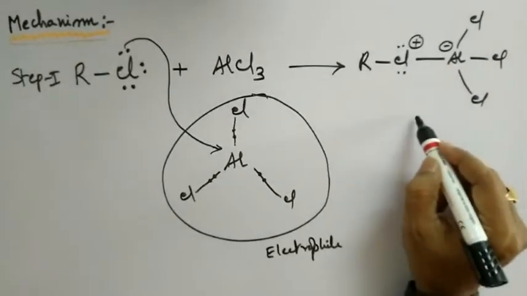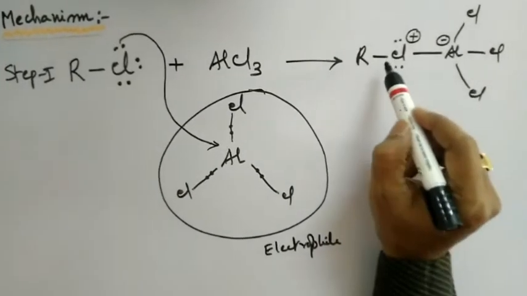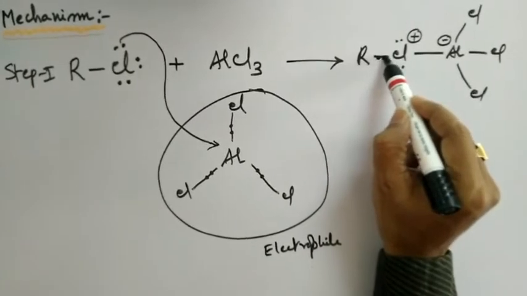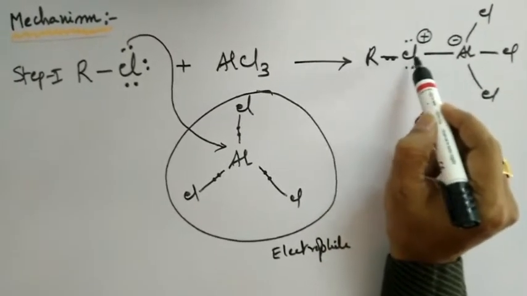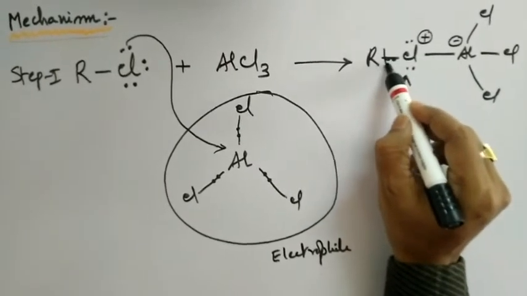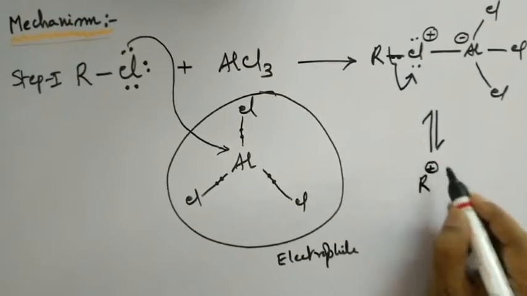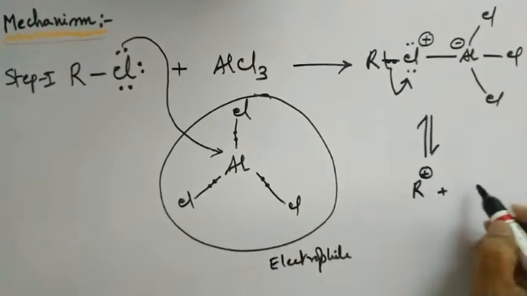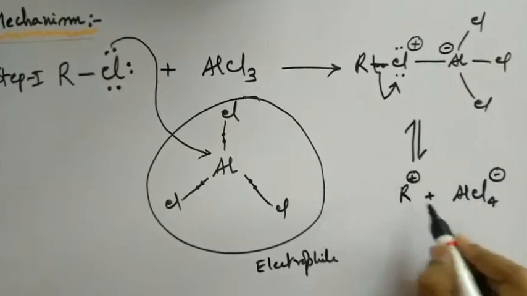As a result, this particular molecule is least stable. Hence, the bond present between the alkyl group and halogen will be cleaved heterolytically to form the carbocation as shown here, and this process is in equilibrium. As a result, we are going to get AlCl4 minus and R plus.